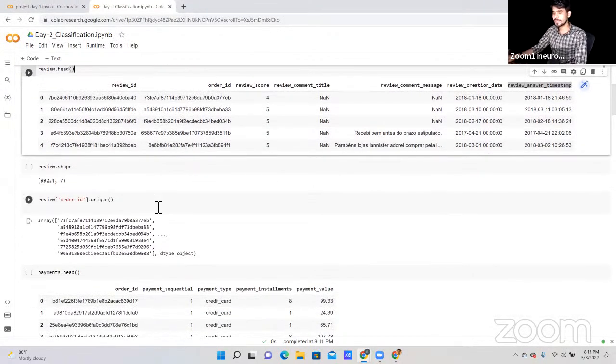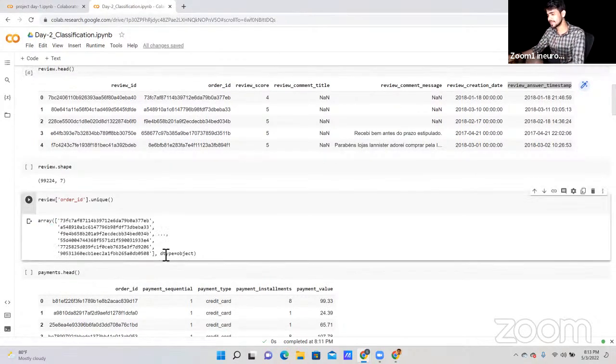After that, I'm going to find out how many unique IDs we have under this order ID column. So you can see these are the unique IDs that we have. How are we getting the unique IDs?